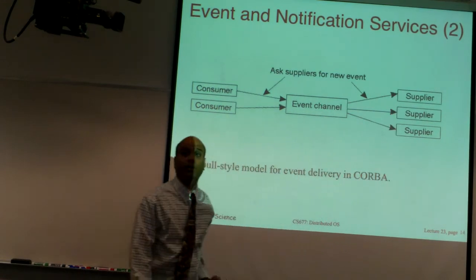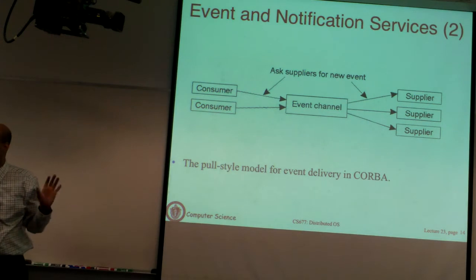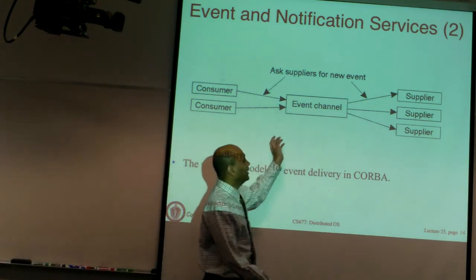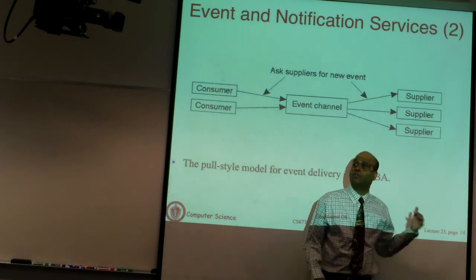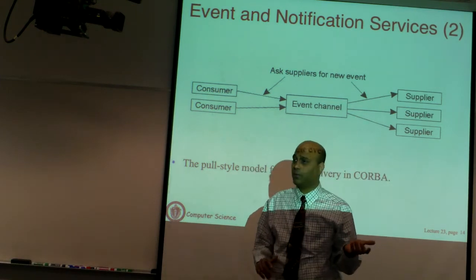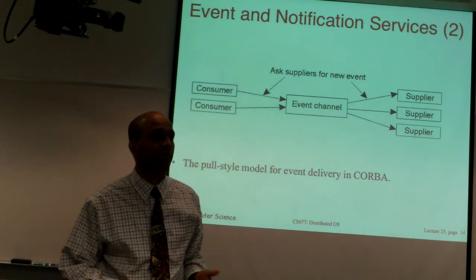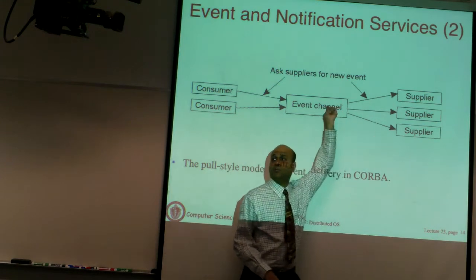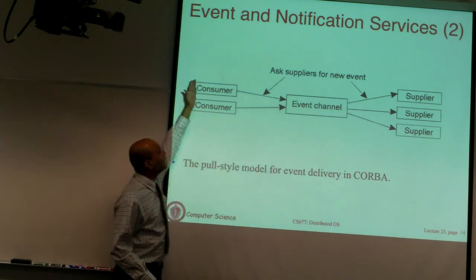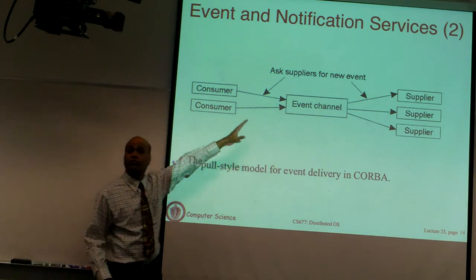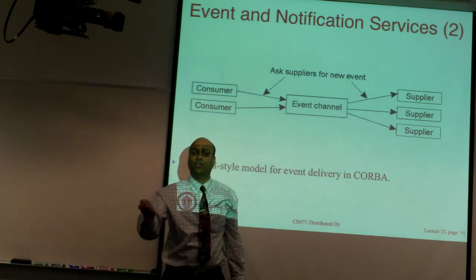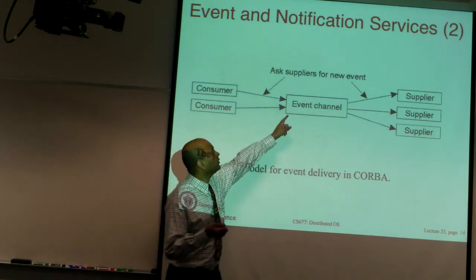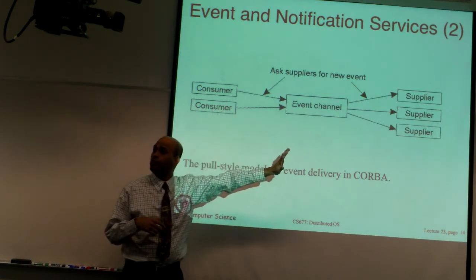Here is a pull based model, same event channel, also supported in Corba, but now it is pull based. What happens in pull based is the event channel is going to pull data from the suppliers or the publishers. You are going to poll, saying, do you have any data? You keep polling. Whenever there is any data, you pull it and it will be stored here. And the subscribers in return are also going to pull from the event channel. Every once in a while they'll go and say, do you have any matching data for me? And you keep pulling in this fashion. So this is a pull-pull model.